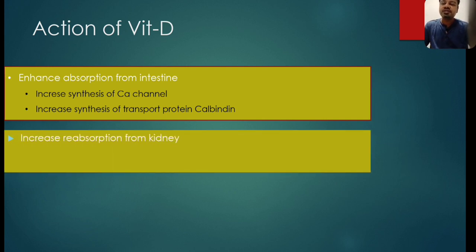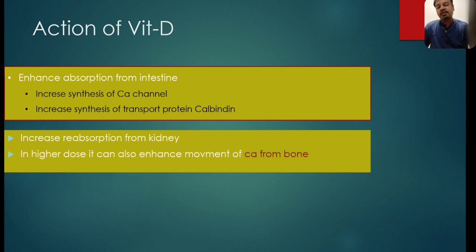Apart from that, it increases the reabsorption of the calcium, so whichever calcium was going out of the body via the kidney is reabsorbed. And in a very higher dose, it can also mobilize the calcium from the bone to the blood. Remember, the primary function of vitamin D is to increase the calcium level inside the blood. So if there are no other sources available, it can also take the calcium from the bone, just like PTH. But bone is its last choice to take calcium.